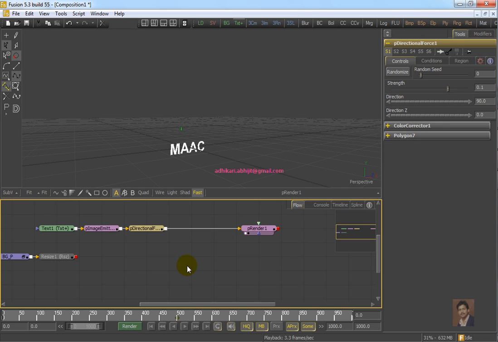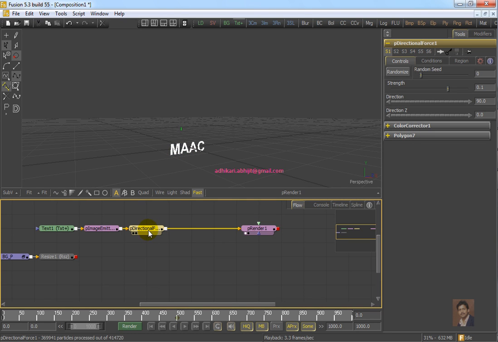Now I have a plan. I would like to blow the particles randomly. Right now the whole word is blowing together, but I don't like this type of effect. I like to blow it up in a random process.